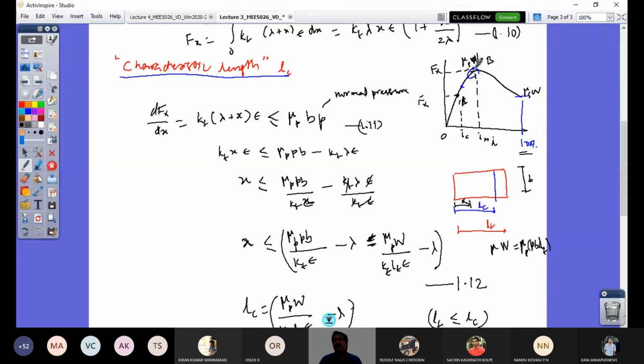Your traction control system in your vehicle would ensure that the tires operate around this point when the driving torque is applied. That is the requirement.